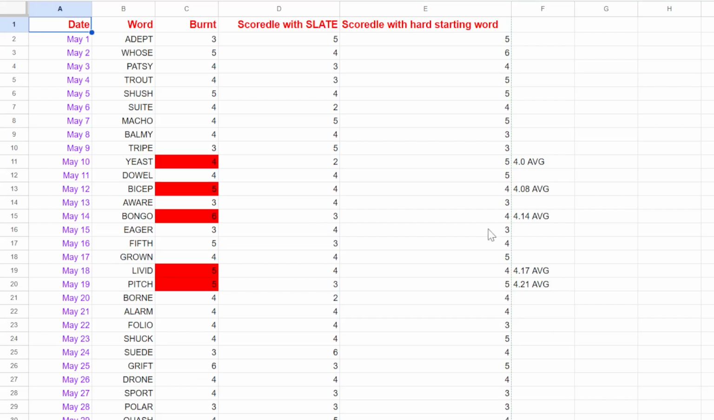Now we're going to analyze the spreadsheet. So here's the extra column. Here, the 1 6.